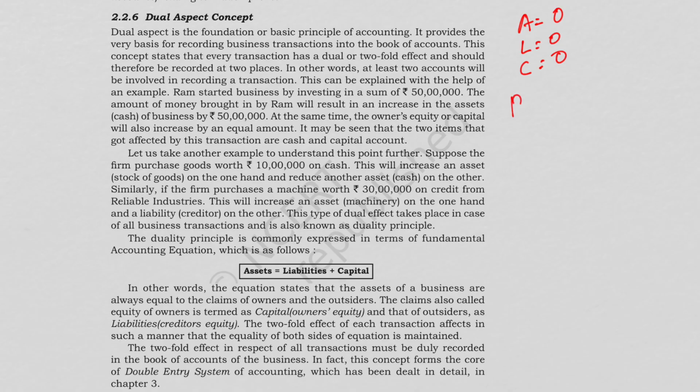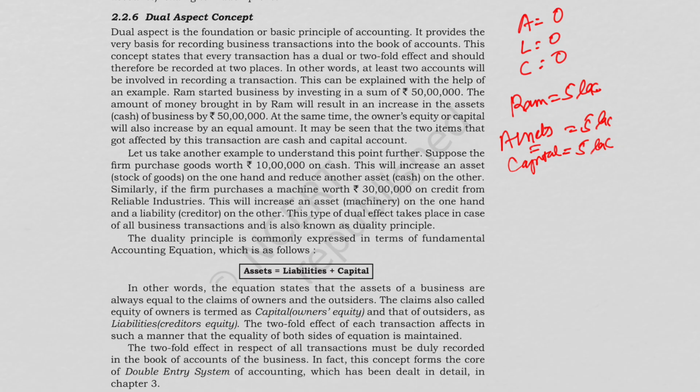Now Ram brings rupees 5 lakh in cash. So assets would be 5 lakh and capital would be 5 lakh. Basically this equation is balanced.